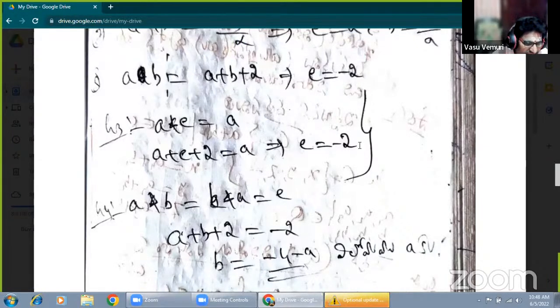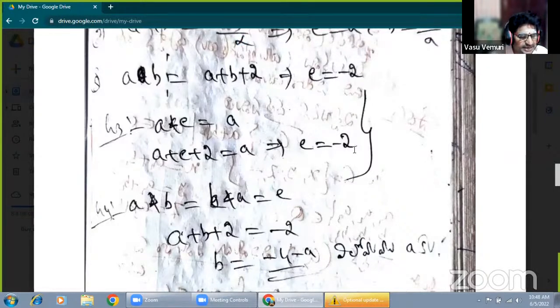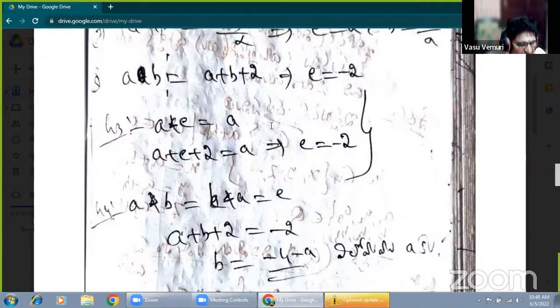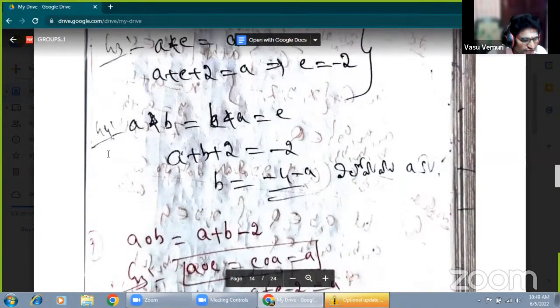Now here the identity element from the defined part, which is the identity element, that is the minus 2. Okay, therefore A star E equal to E star A equal to A. Now that condition is also verified, that is the existence of identity. Now from the given the defined part, identity element is minus 2. That's it.